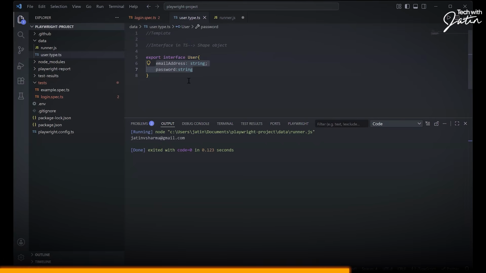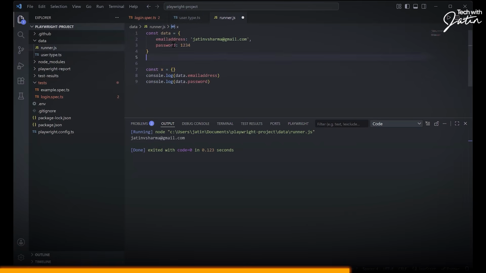This is going to be mandatory now. You really can't change it. Okay. So if I am going to create this particular object, is it going to be a user kind of an object? The answer is no. Even though the properties are the same, the type of password is different. The type of password is number, right? If I am going to create a user kind of an object, the password needs to be a string value. This is what type safety is.